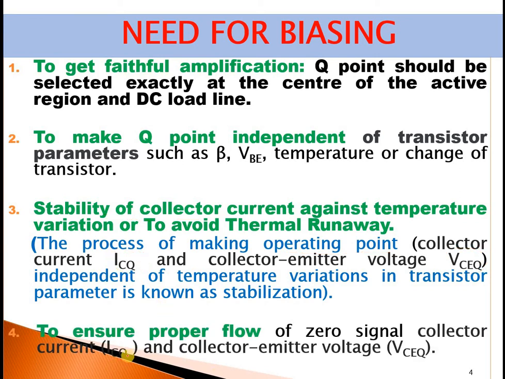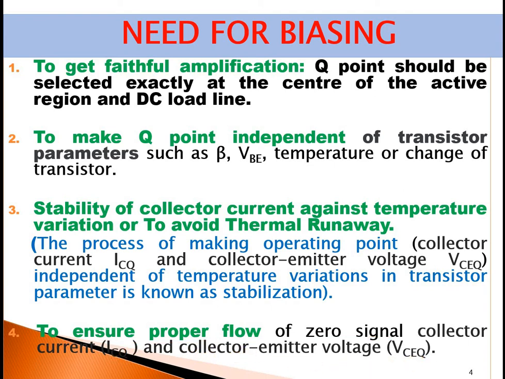Next, to ensure proper flow of zero signal, see, I'm using this word again, to ensure proper flow of zero signal collector current, that is ICQ, and collector emitter voltage VCEQ. What do these notations state? Why is it called like this? We will see this in later slides. So, to ensure proper flow of zero signal collector current ICQ and collector emitter voltage VCEQ.